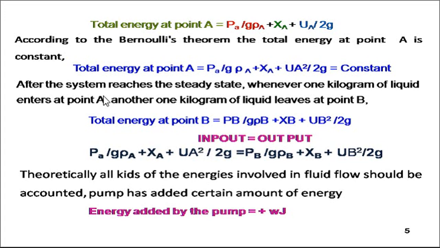When you compare both of these equations, you get this equation in common: PA upon G into rho A plus XA plus UA square divided by 2 into G equals PB divided by G into rho B plus XB plus UB square divided by 2 into G.